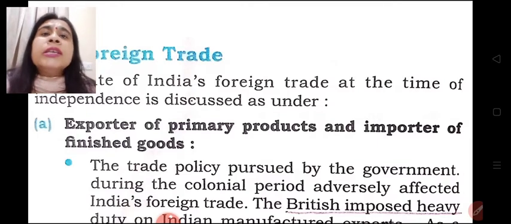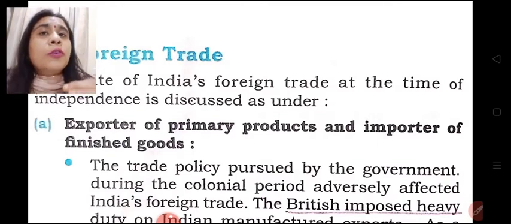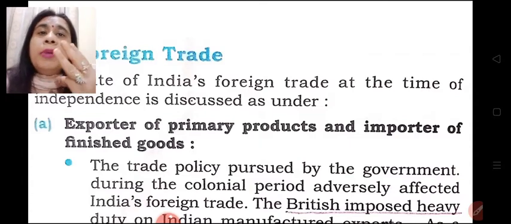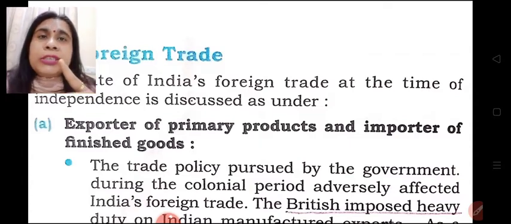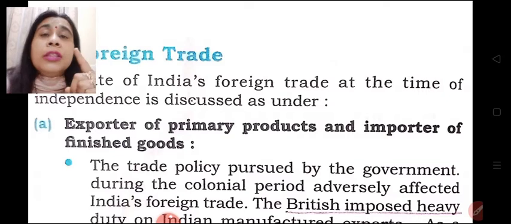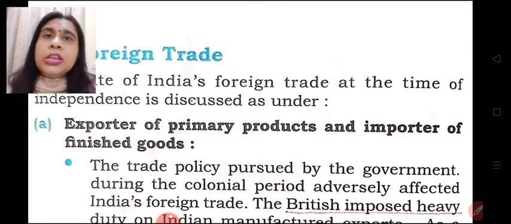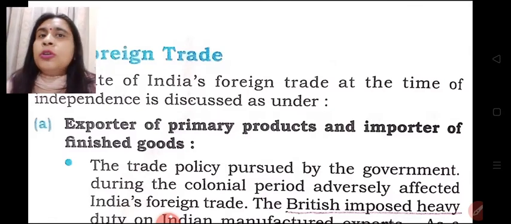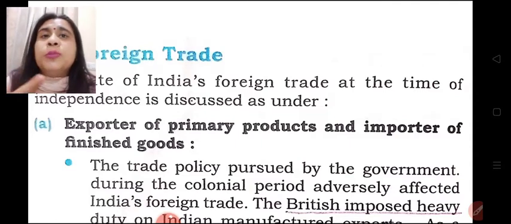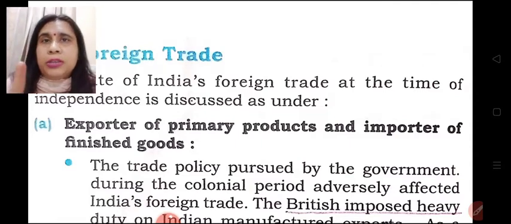For learning this, let us recall what was the discriminatory tariff policy adopted by the government. Remember 3 points here. Firstly, the export of the Indian manufactured products in the form of handicrafts were imposed heavy taxes, heavy duties, due to which the products which were manufactured in India and exported to foreign land became costlier and the demand of those products declined in the foreign market.